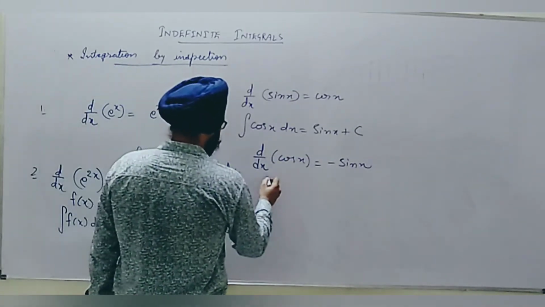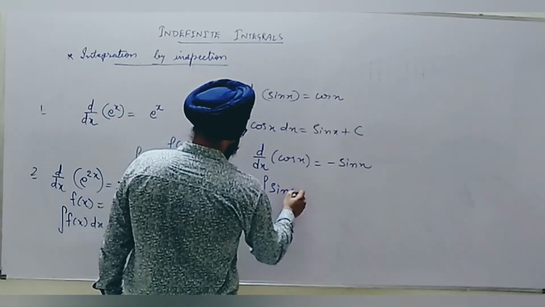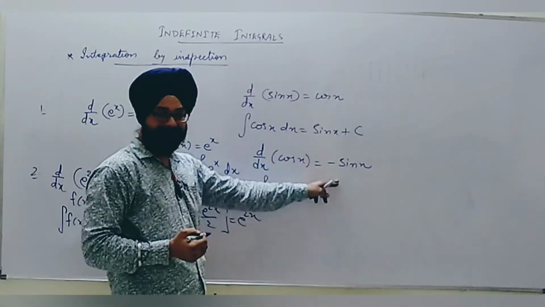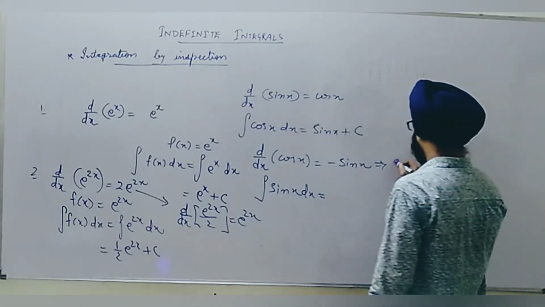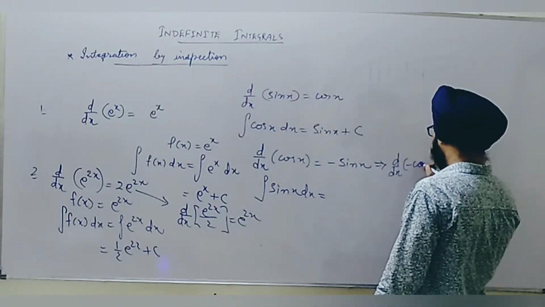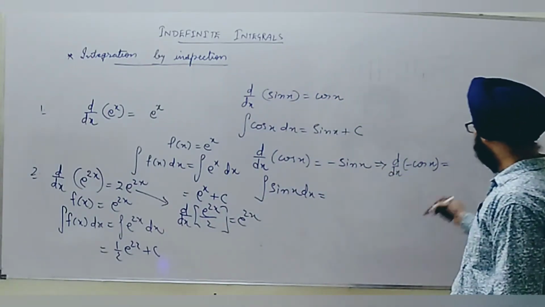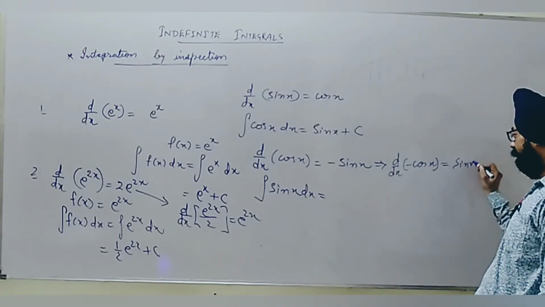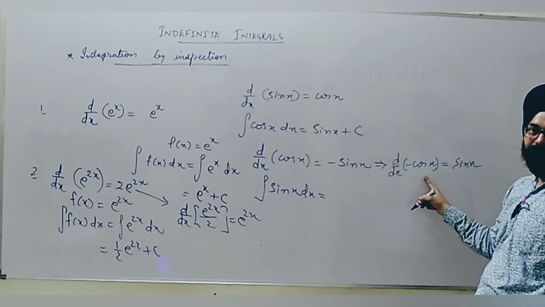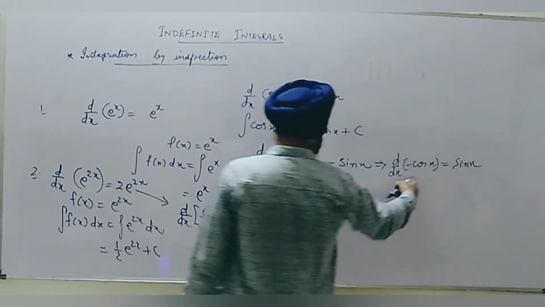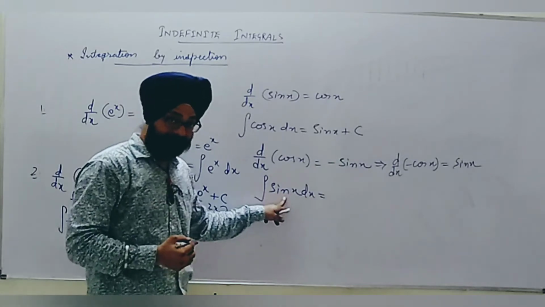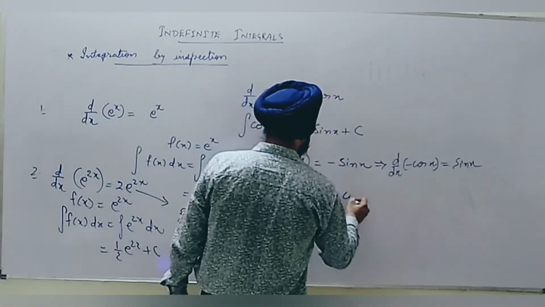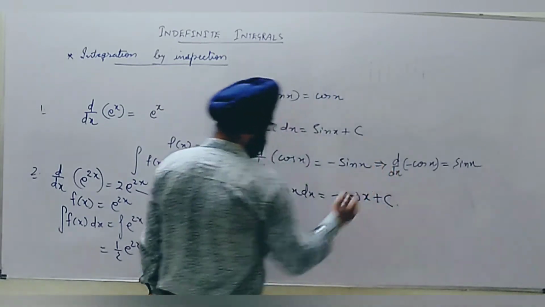Now I need to find the integration of sin x, so I require only sin x. From this relation I can say that when I differentiate minus cos x, cos x becomes minus sin x, so minus to minus will turn plus sin x. So from this relation you can obtain the differentiation of minus cos x. Now we can say sin x is obtained from the function minus cos x. That's why the integration of sin x will be minus cos x plus c.